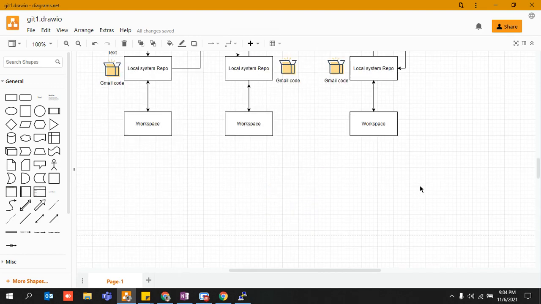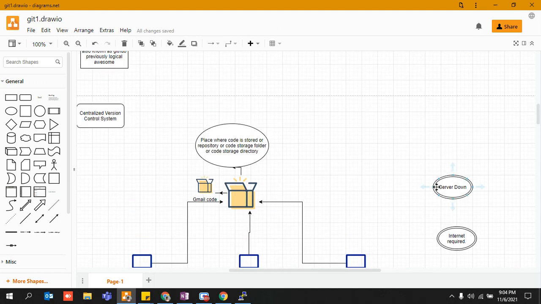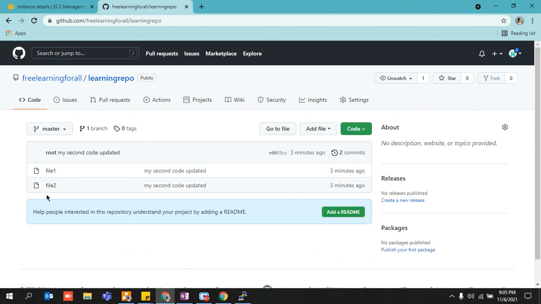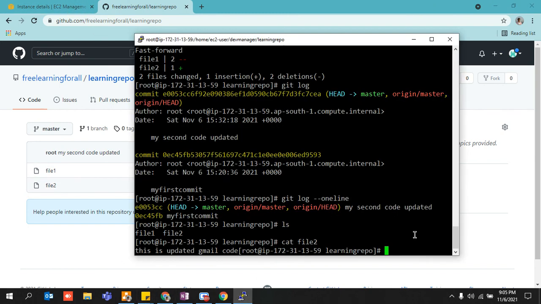So guys, this was all about this particular lecture. I hope you have got some basic idea what is git, what is GitHub. GitHub is basically used to manage your git repositories, as I told you earlier. So what is git doing? This is our repository and this is our branch, onto which there are certain files, and it's going to manage whatever we update over here at any point of time, right? So this is my repo. Here I would be writing some code and pushing it over there from my local machine.